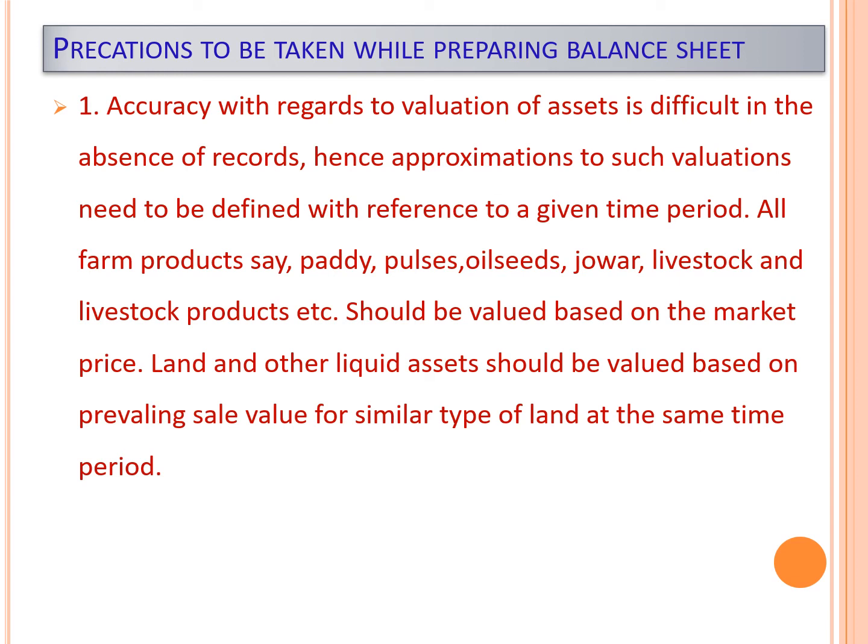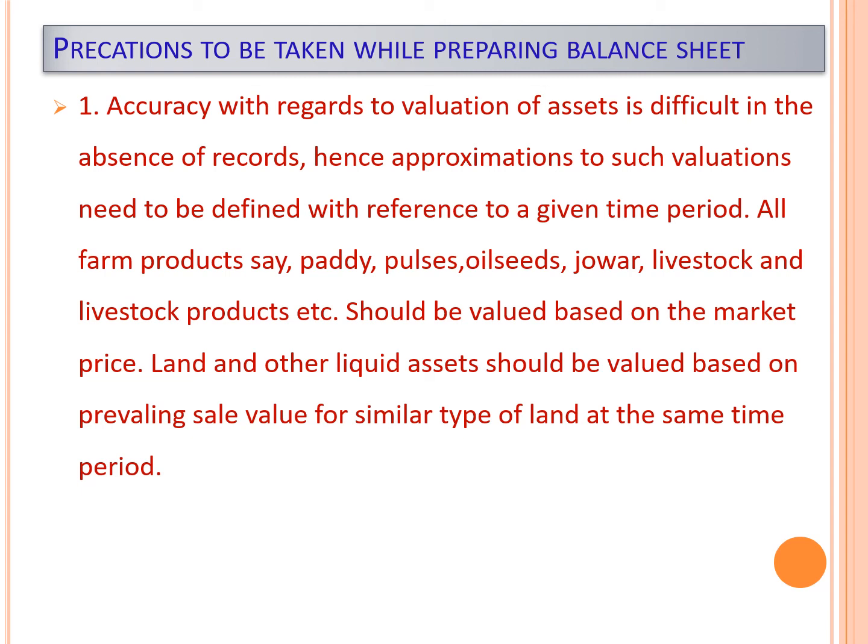All the farm products, say paddy, pulses, oilseeds, jowar, livestock and livestock products, etc., should be valued based on the market price. Land and other liquid assets should be valued based on the prevailing sale value for a similar type of land at the same time period.